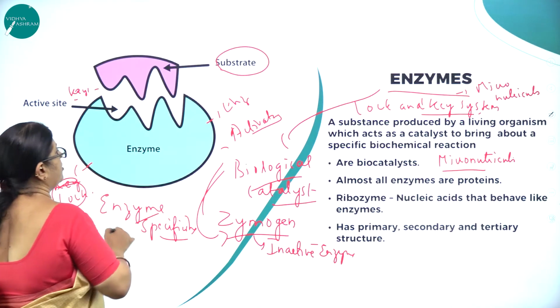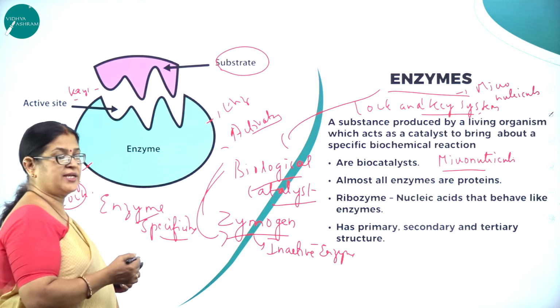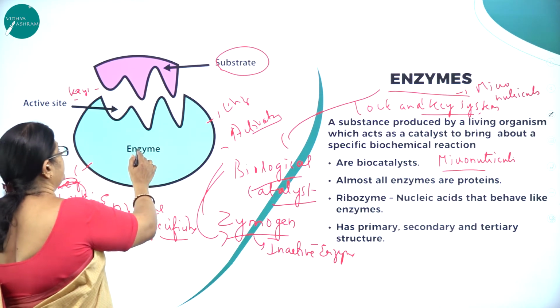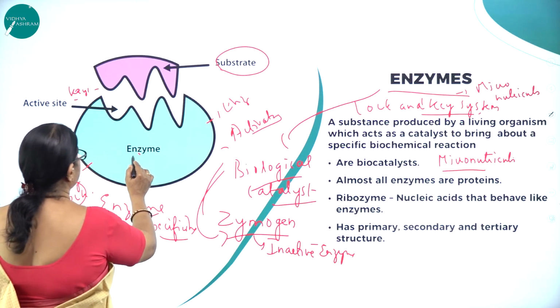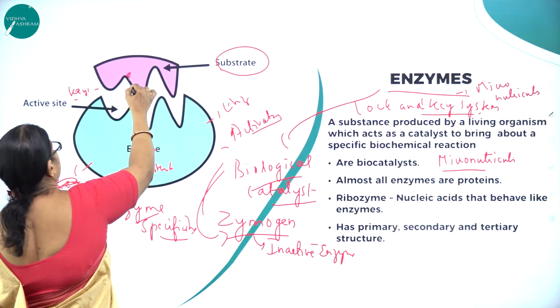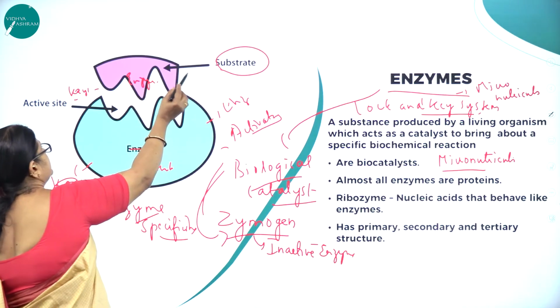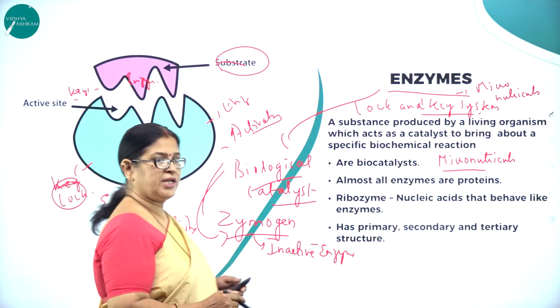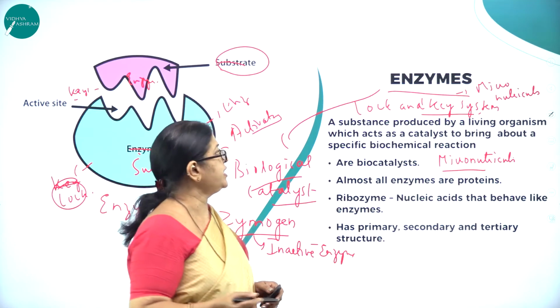As I said, we can use the word enzyme specificity. For a particular substrate, there is a particular enzyme. So this is the substrate actually, and this is the enzyme. For a particular enzyme, there is a particular substrate. Now let us understand what the enzymes are.